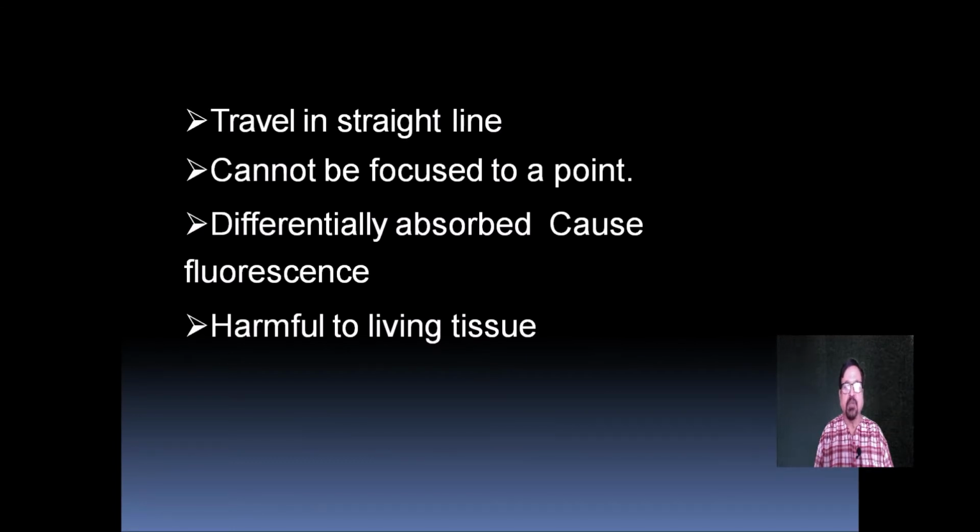Now all these electromagnetic waves travel in a straight line. They cannot be focused to a point. They are differently absorbed and can cause fluorescence. That means if there are certain molecules on which the radiation falls, they can be absorbed differently and that can cause fluorescence, that is the conversion into light. They also have a harmful effect on living tissues. Out of these, fluorescence is important in fluoroscopy of the X-ray.